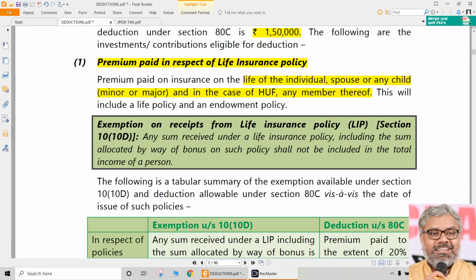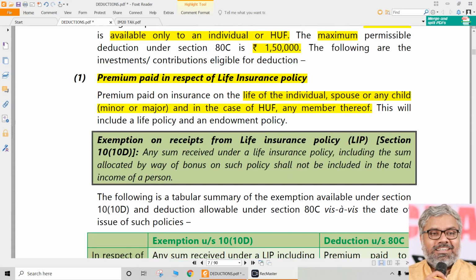As simple as that. Now, there is nothing directly related to 80C, but because the topic has come, we have to also discuss the exemption on receipts from a life insurance policy under Section 10(10D). Any sum received under a life insurance policy, including the sum allocated by way of bonus on such policy, shall not be included in the total income of a person. According to 10(10D), life insurance policy proceeds are not taxable. They are fully exempt. That is exemption, when the SSC is receiving the life insurance policy proceeds.